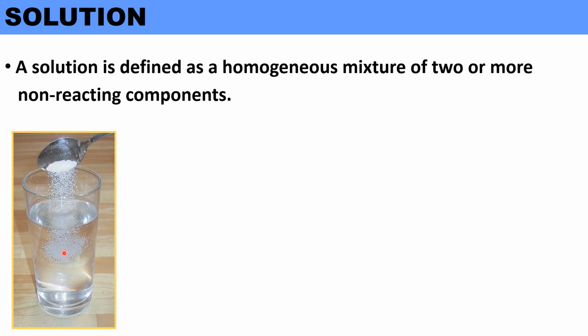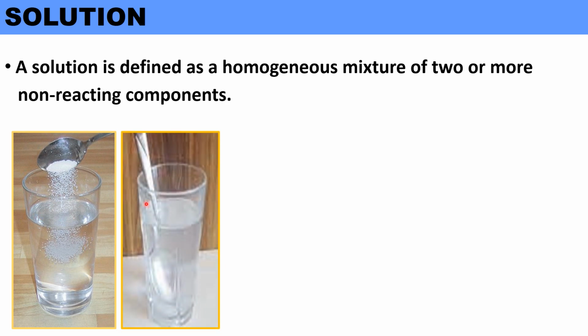When salt is added to water, salt dissolves easily in water. But salt water cannot be classified as a substance. Salt water is not a substance because it contains two substances. So it is a mixture. A mixture is a physical blend of two or more components, each of which retains its identity and properties in the mixture. It is also a homogeneous mixture, because a homogeneous mixture is a mixture in which composition is uniform throughout the mixture.